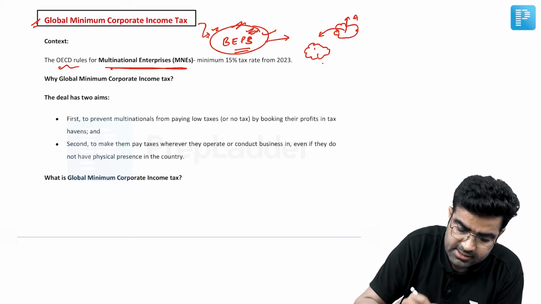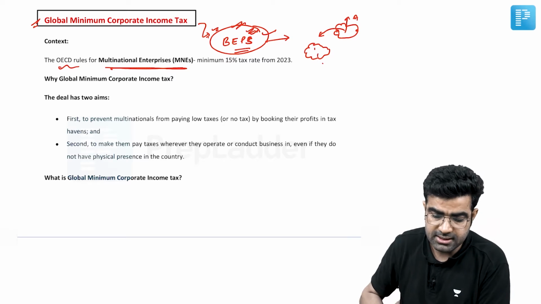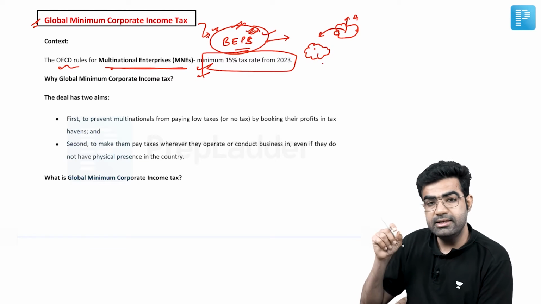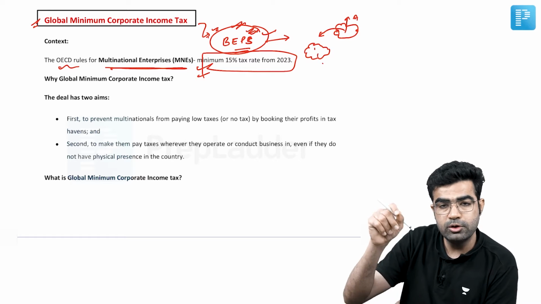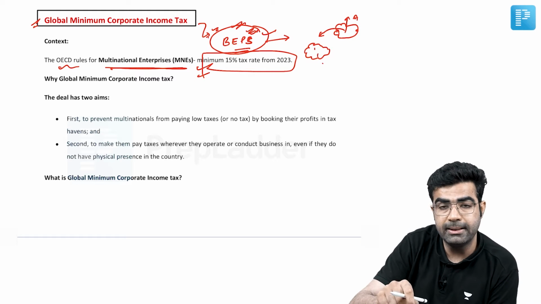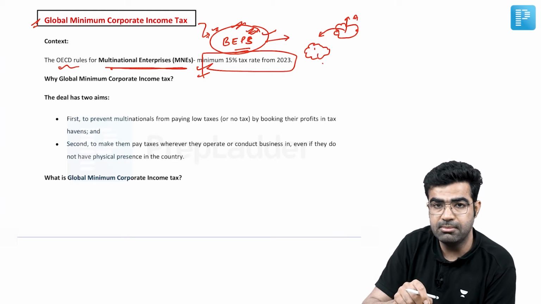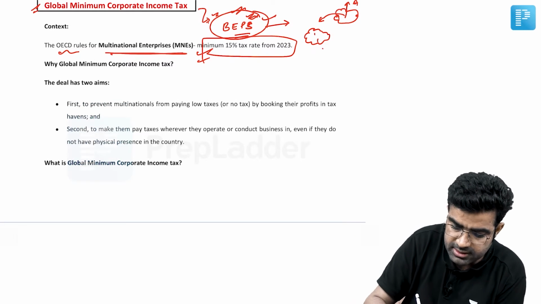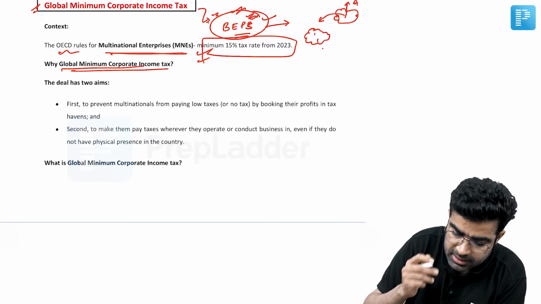OECD has come up with this global minimum corporate income tax. What is the idea? That idea is minimum 15% these corporates have to pay to the domestic countries where they are operating. This is going to be the minimum tax amount, 15%. Remember this one. How we are going to ensure them? This we'll discuss. So this is global minimum corporate income tax.